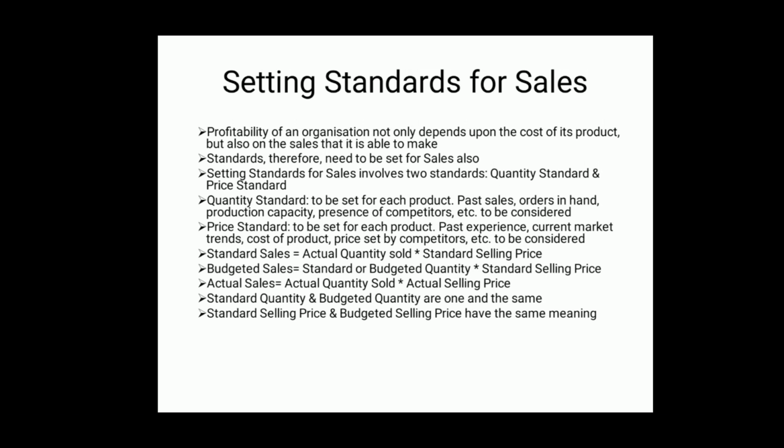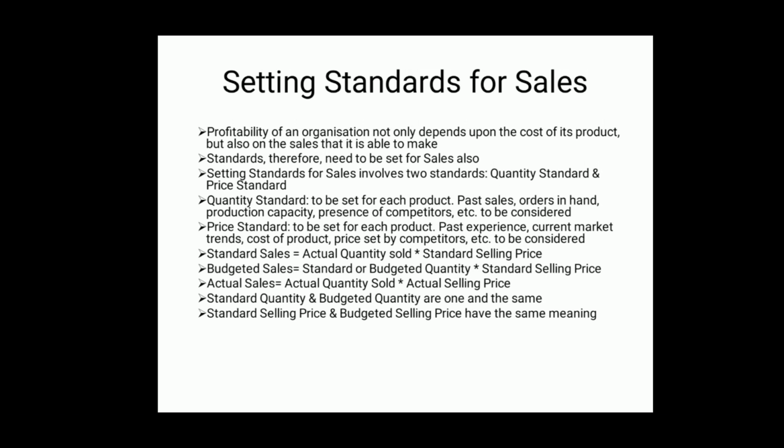Now, we can compute the standard sales. Standard sales is equal to actual quantity sold into standard selling price.